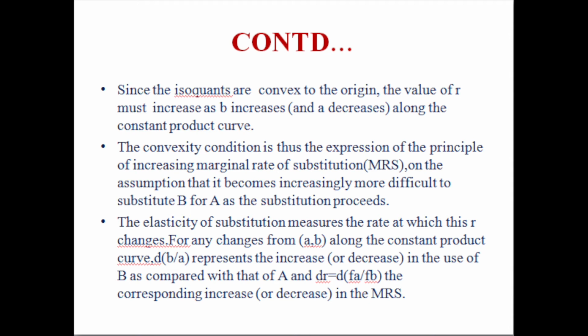The convexity condition is thus the expression of the principle of increasing marginal rate of substitution, that is MRS, on the assumption that it becomes increasingly more difficult to substitute B for A as the substitution proceeds. And the elasticity of substitution measures the rate at which this R changes for any change from AB along the constant product curve.